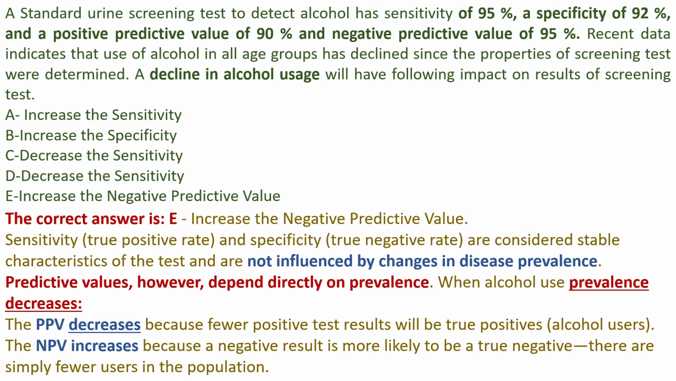Sensitivity and specificity are considered stable characteristics of the test and are not influenced by changes in disease prevalence. Predictive values, however, depend directly on prevalence. When alcohol use prevalence decreases, the PPV decreases because fewer positive test results will be true positives, alcohol users, and the NPV increases because a negative result is more likely to be a true negative. There are simply fewer users in the population.